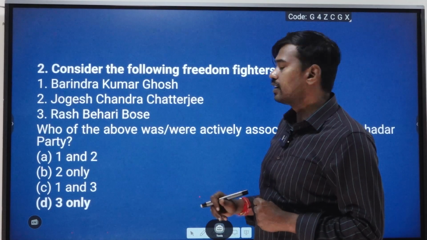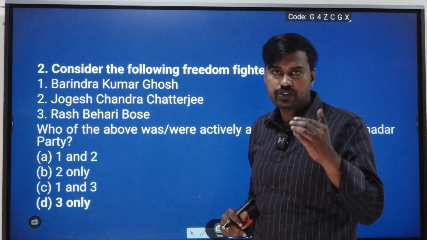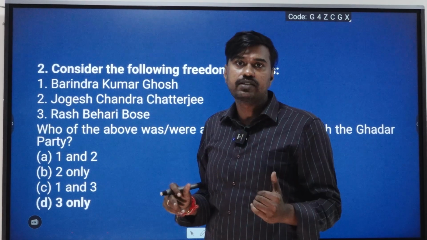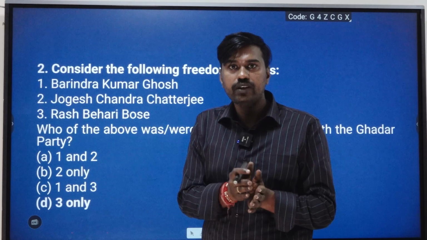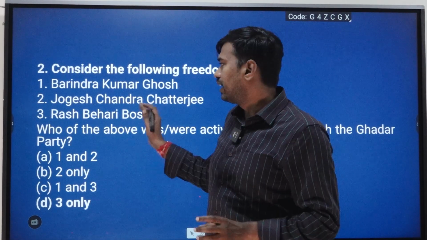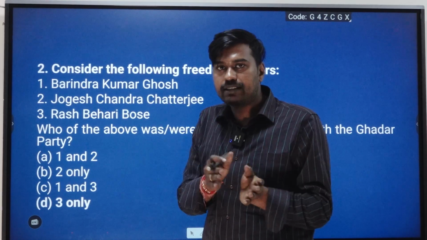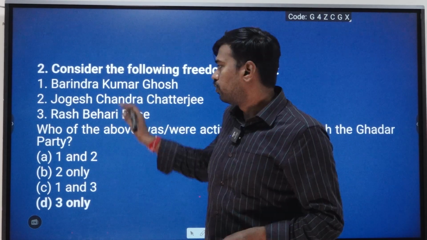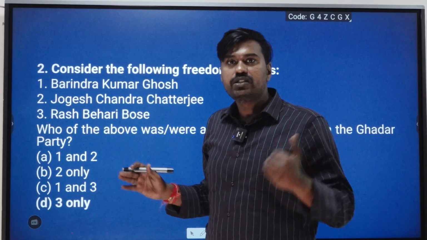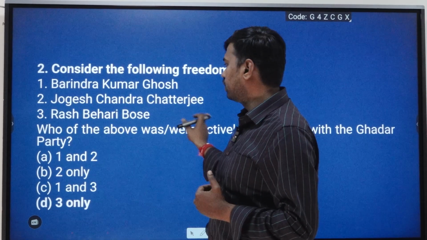Another component with respect to the preliminary examination is the leaders and the movements. In UPSC prelims, they tend to give maximum attention to the extremists rather than the moderates. So make sure you focus on that component, the contribution of these extremists and the movements they have been attached to. That should be the focus.